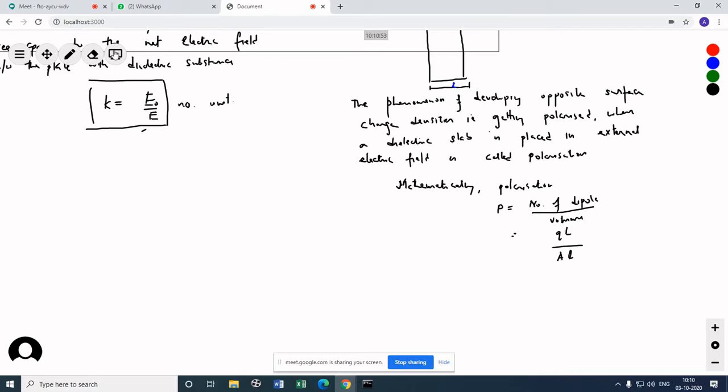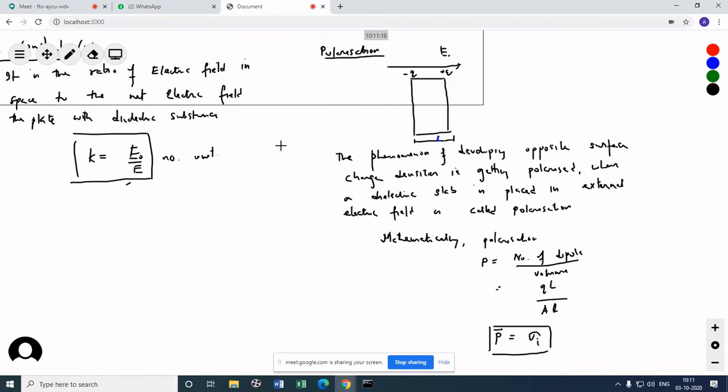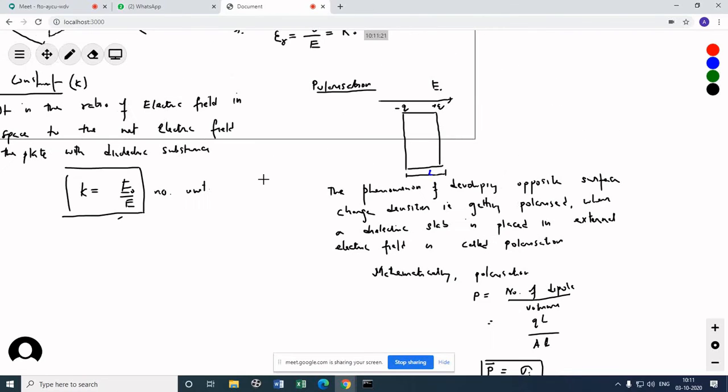So you can see here, I write P is equal to sigma I. This is the induced charge density. This is the polarization, or polarization vector. So this is polarization. Understand?